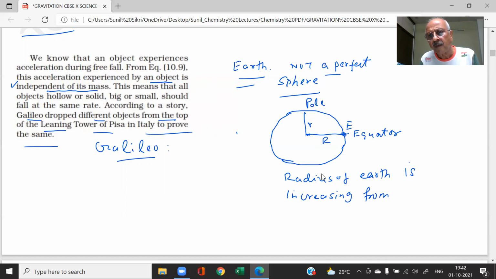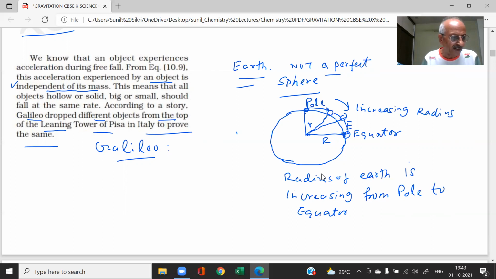from pole to equator, right? You are here. You start walking. What is happening? The radius is changing. Okay? You see what is happening? The radius of the earth is increasing.